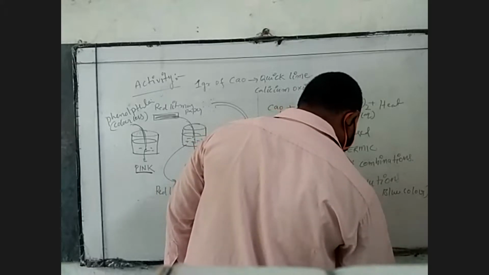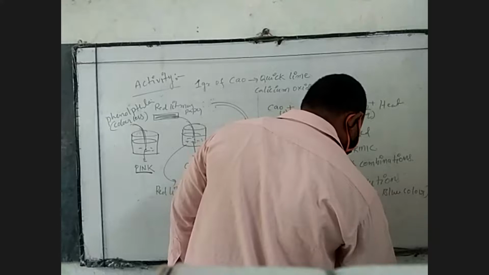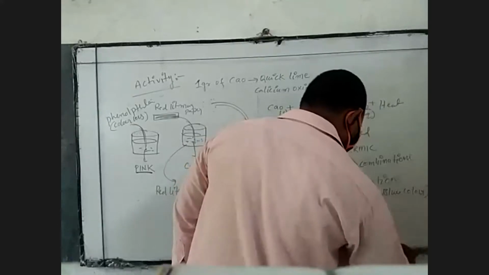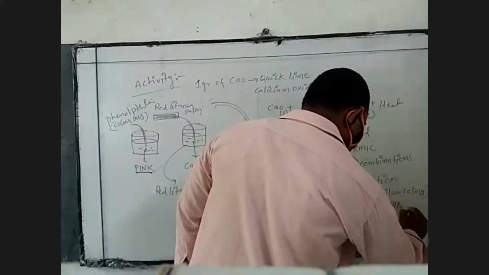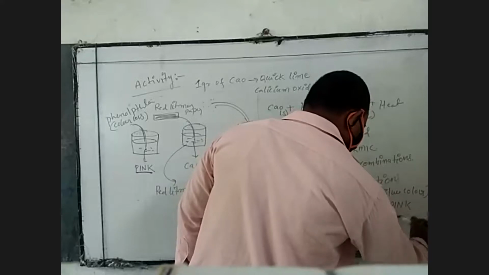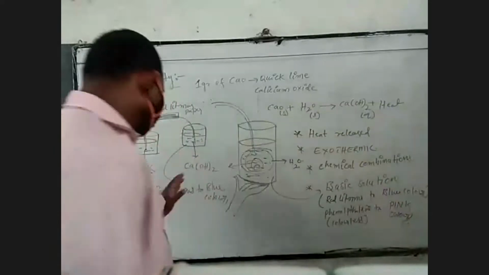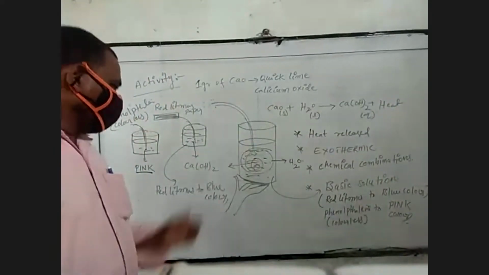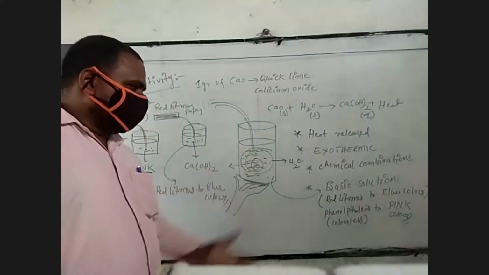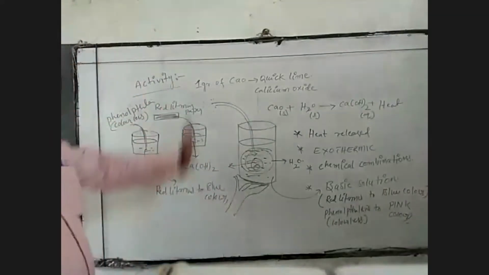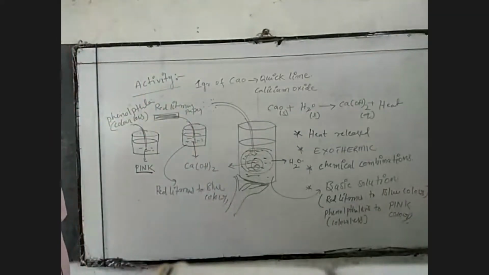Phenolphthalein is actually colorless, and it turns to pink color. So then you can decide: this calcium hydroxide, a white colorless solution, is a basic solution. This is the lab activity of the first one.